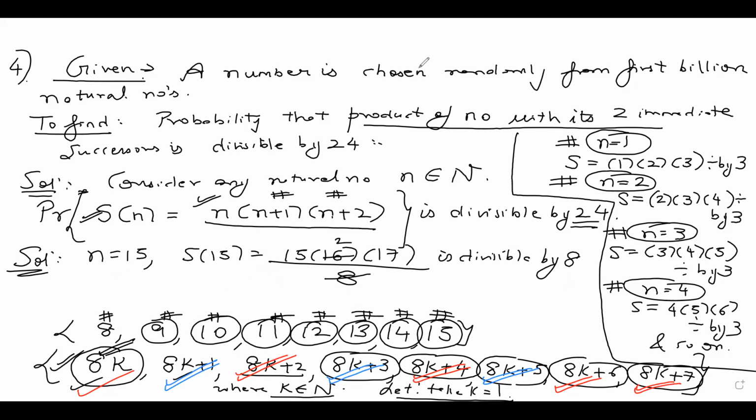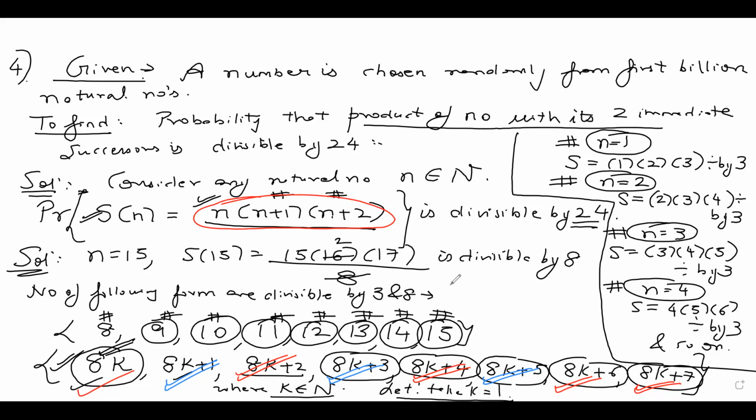So all the red ticks are divisible by 8. All the blue ticks are not divisible by 8. And the ones which are divisible by 8 are also divisible by 3, because we have shown that the product of any 3 consecutive natural numbers is divisible by 3 for sure. So I can say that the numbers of the following form are divisible by both 3 and 8.